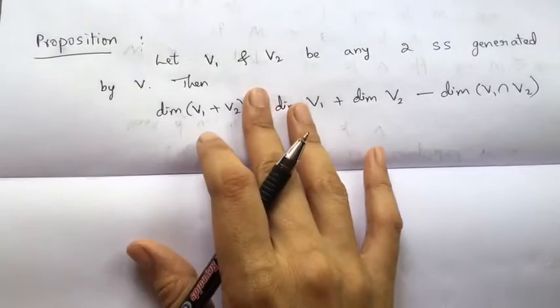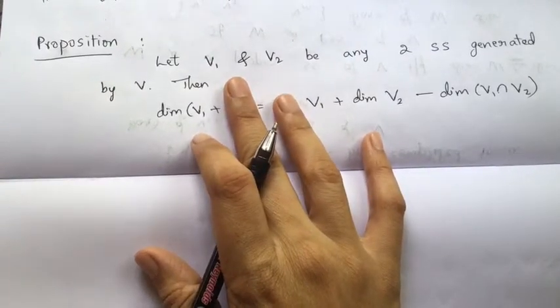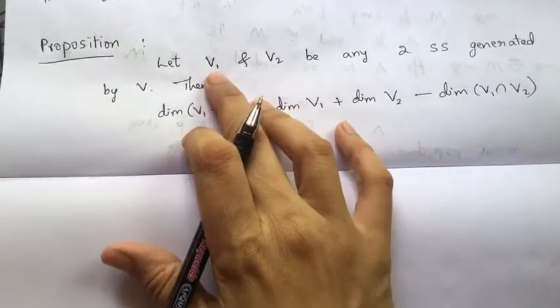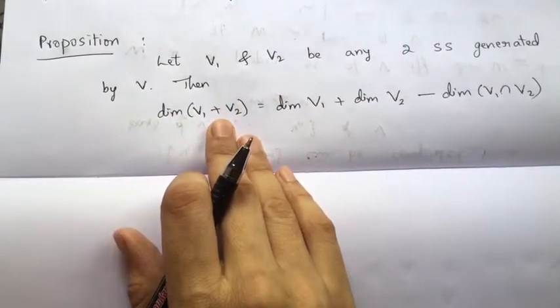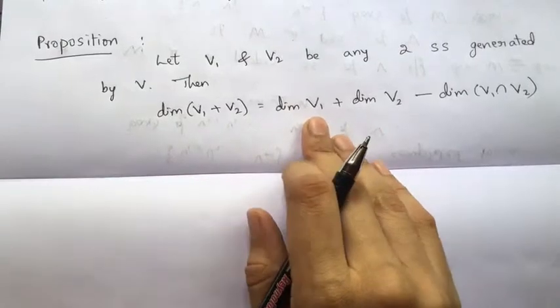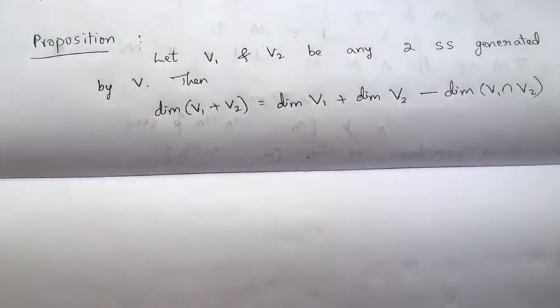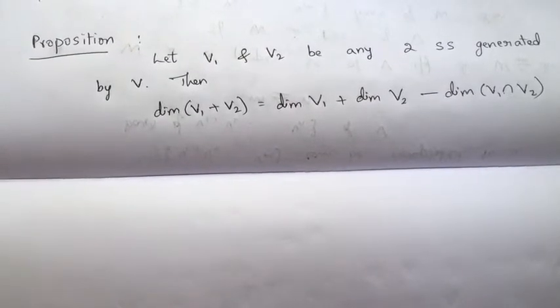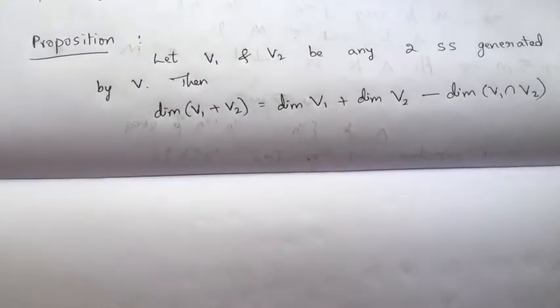Next proposition is, if I have two subspaces of a vector space V, say V1 and V2, then dimension of V1 plus V2 is equal to dimension of V1 plus dimension of V2 minus the dimension of V1 intersection V2. So this is a very important proposition actually.